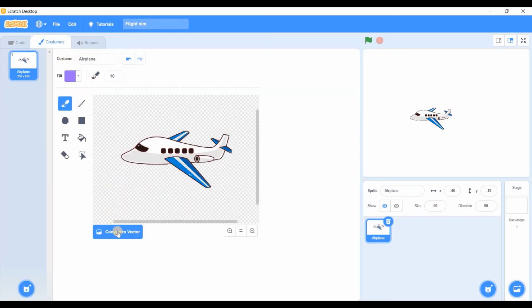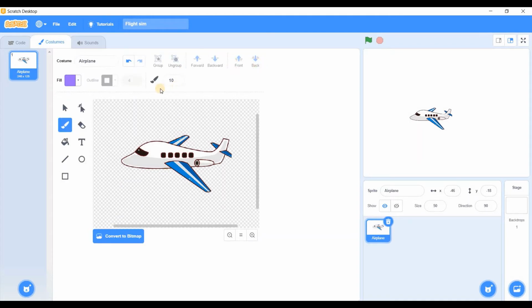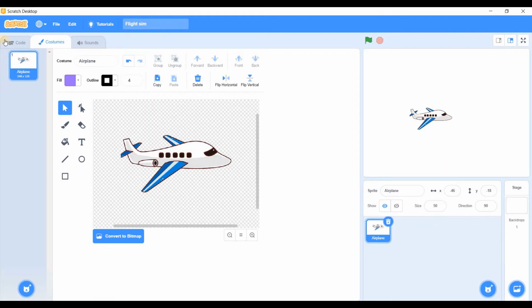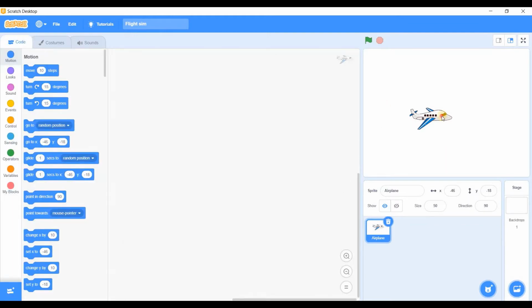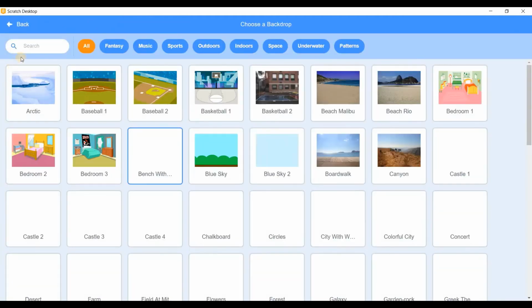In costume, I will go convert to vector, and there should be a flip option. Yeah, flip horizontal, and there we have it. We have our plane. Now we need to get rid of this backdrop.